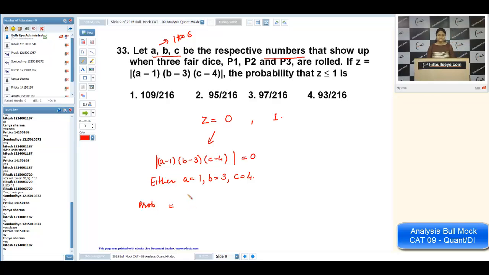There can be numerous cases. They can be this way as well. A can be 1, B can take any value, C can take any value. Since A is 1, B can take any value, C can take any value. Of course, the product will be equal to 0. Now, again, we will take the reverse case. 1 minus the probability that the whole thing is not 0. It means A cannot be 1, B cannot be 3, C cannot be 4. What is the probability of A not being 1? That is 5 by 6. What is the probability of B not being 3? It is 5 by 6. C not being 4, it is 5 by 6.